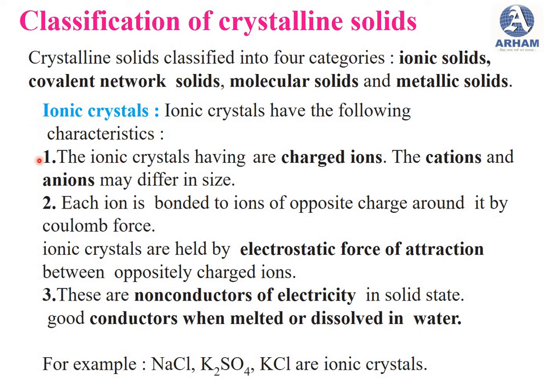First, the ionic crystal has charged ions. So consider the example of sodium chloride. Ionic crystals have charged ions, for example Na plus and Cl minus, that is cation and anion. Their sizes may be different. That means cations and anions may be different in size. Each ion is bonded to ions of opposite charge around it by the Coulomb force.